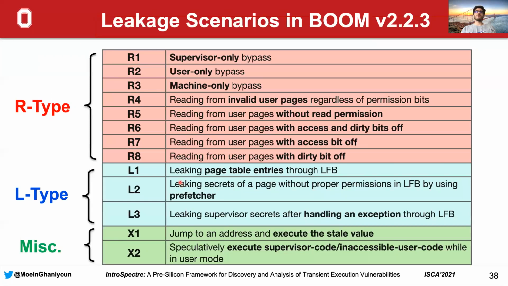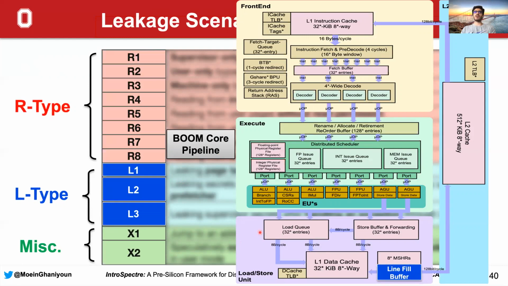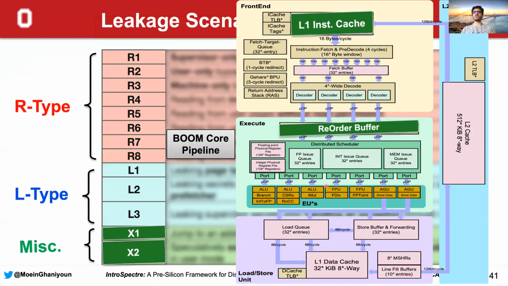So here is the full list of our leakage scenarios found in BOOM version 223. The first type, R-type leakage scenarios, you can see that in the BOOM core pipeline, they were leaked from physical register file and line fill buffer. For the L-type, we found the secrets only in the line fill buffer, and for miscellaneous, the leakage was related to the reorder buffer and also L1 instruction cache.